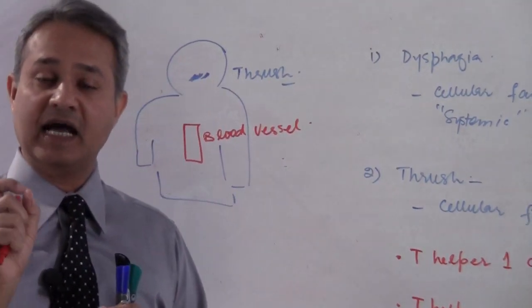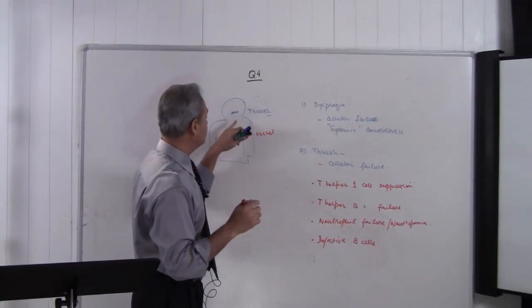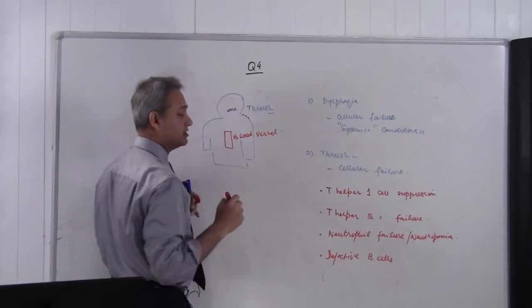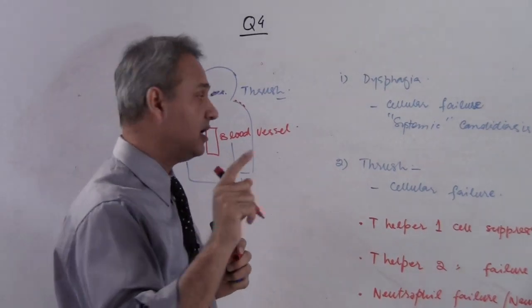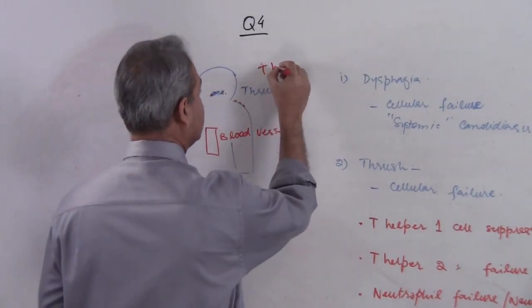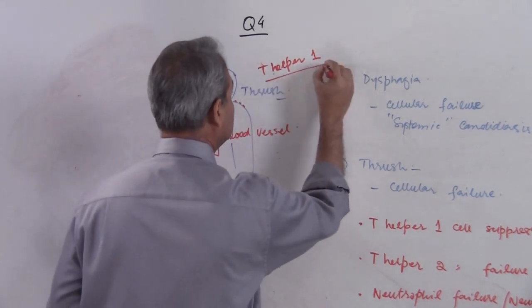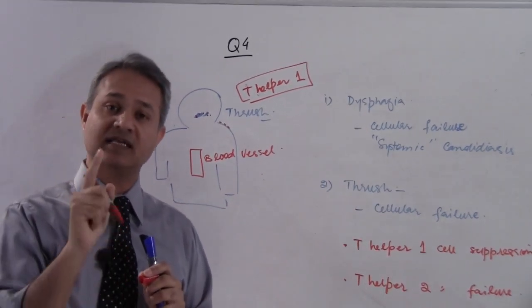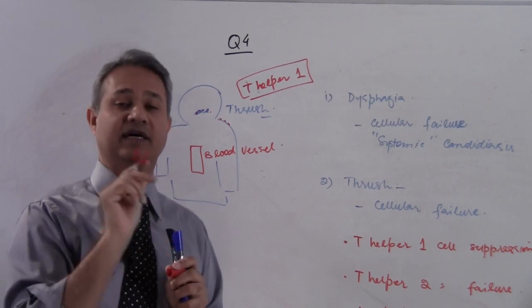The Candida albicans, when it is present in mucocutaneous areas, when it is present on the superficial surfaces, the cells which handle candidiasis are T helper cells. T helper, and which T helper? T helper 1 cell. So do not forget this. T helper 1 cells are needed to handle mucocutaneous candidiasis.